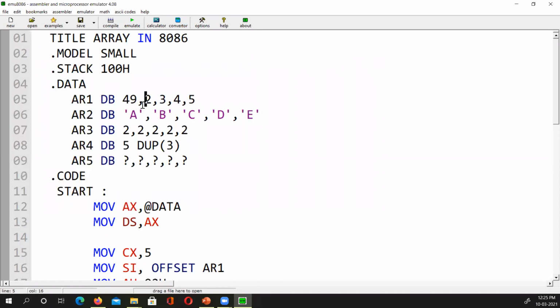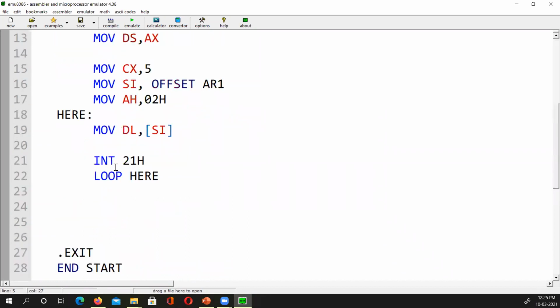If I write here 49, then 50, then 51, then 52, then 53. And I increment the SI here. Before I loop, I increment the SI. I need to increment the SI also. And I emulate it.